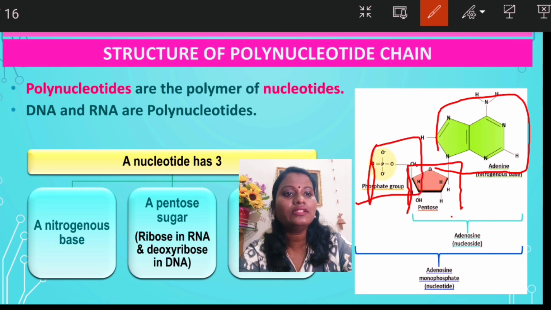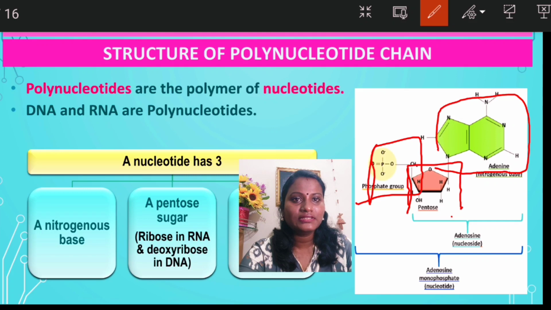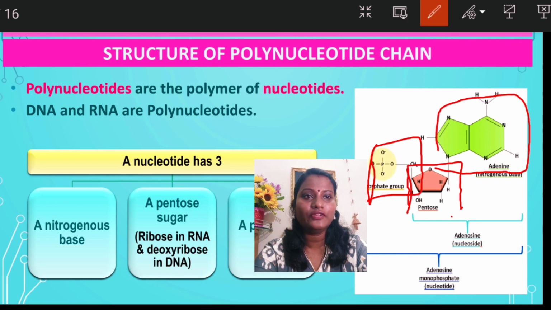All three components constitute a single nucleotide. In a similar way, when one nucleotide is joined with another nucleotide, it forms a dinucleotide. When many nucleotides are joined together, we call it a polynucleotide. Hope you understand what a polynucleotide is, students.